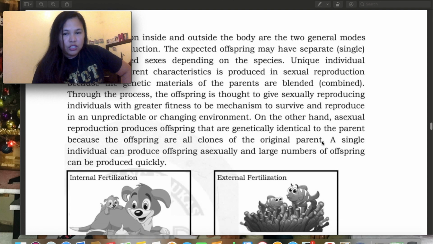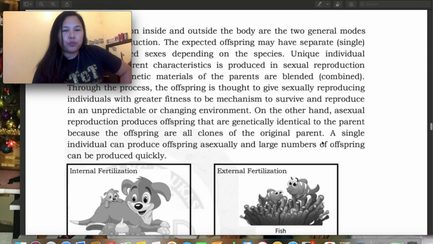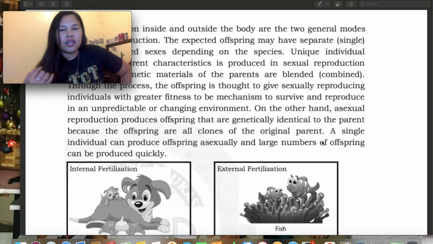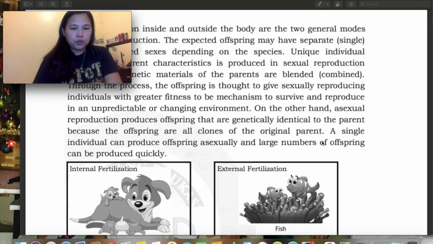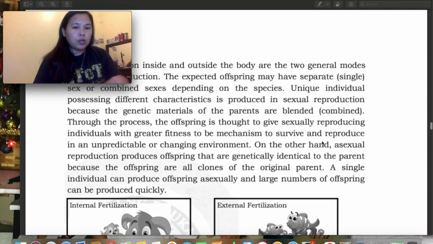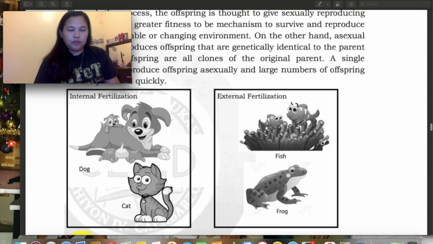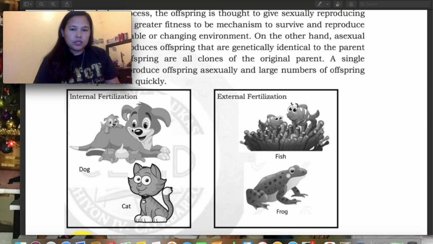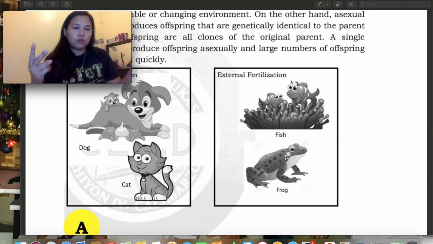On the other hand, asexual reproduction produces offspring that are genetically identical to the parent because the offspring are all cloned from the original parent. So, a single individual can produce offspring asexually, and a large number of offspring can be produced quickly. This is the summary of our lesson. Here is figure 1: internal fertilization and external fertilization. You have to differentiate these two modes of reproduction.